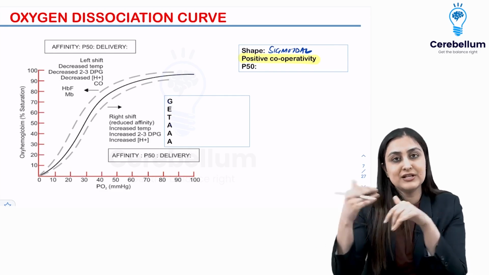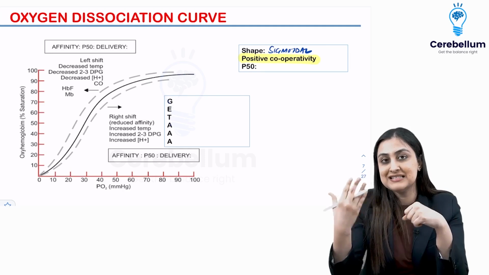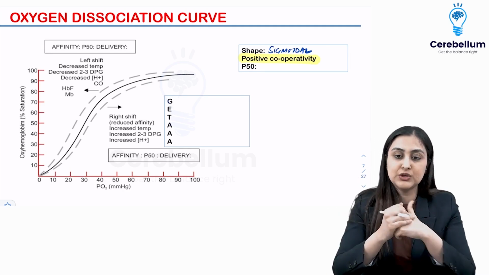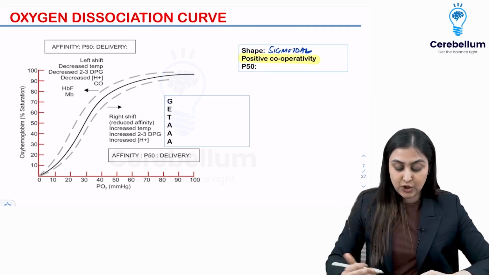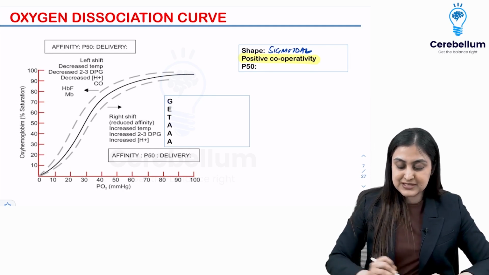They're gonna call other friends. You also come and attach. So it keeps increasing the affinity of the other oxygen molecules. That is known as positive cooperativity. Okay, so this is about the sigmoidal shape.